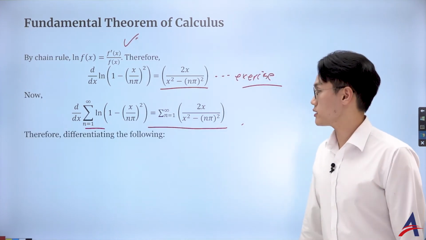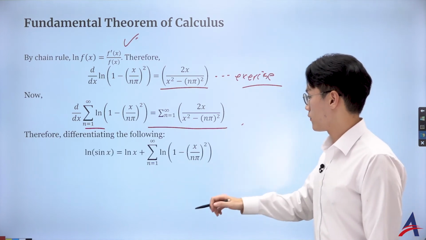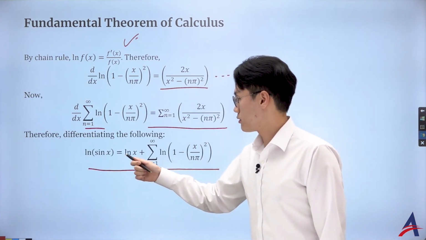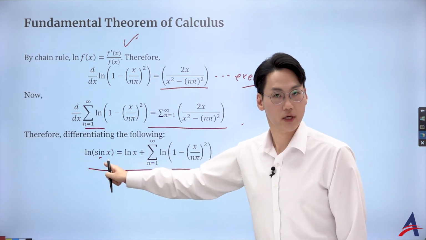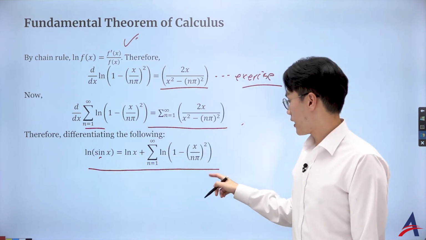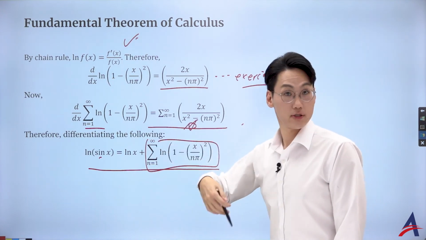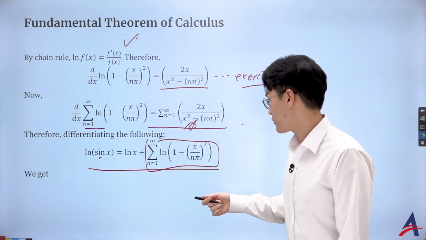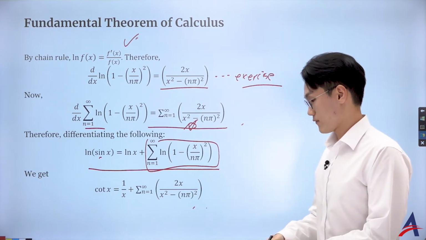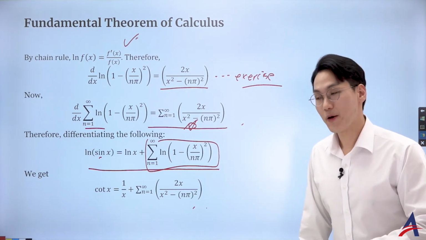Easy peasy, lemon squeezy. So by the fundamental theorem of calculus, the left side became simply cotangent x, and on the right-hand side we converted this sum, and ln x is trivial, just 1 over x. Therefore we have the following infinite series for the cotangent. Hold on a sec.